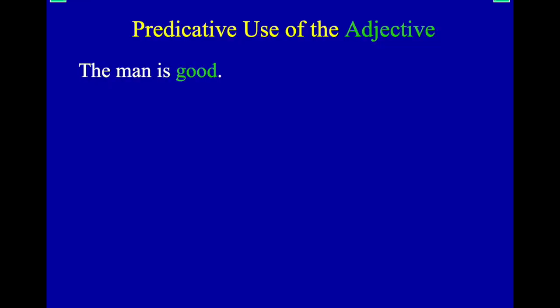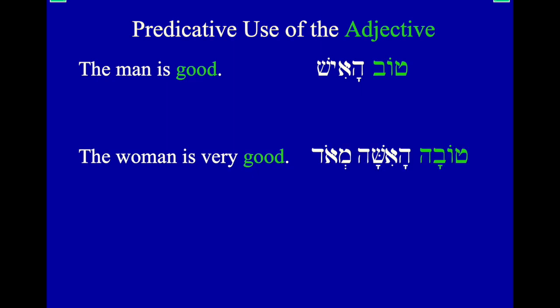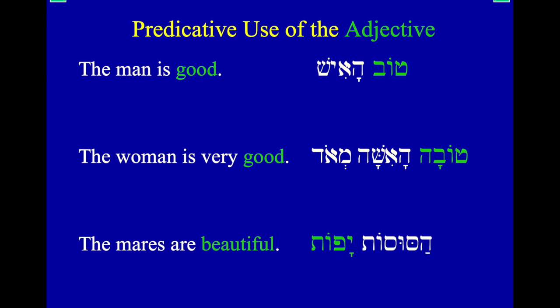So the man is good would be tov ha'ish. The woman is very good would be tova ha'isha ma'od. Remember, ma'od means very, very much. The mares are beautiful: ha'susot yafot. So remember, susot is the feminine version of horses, right? Mares, the mares. And then yafot, it's coming after.